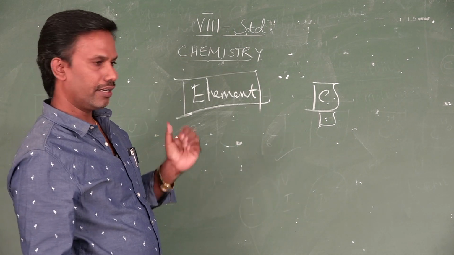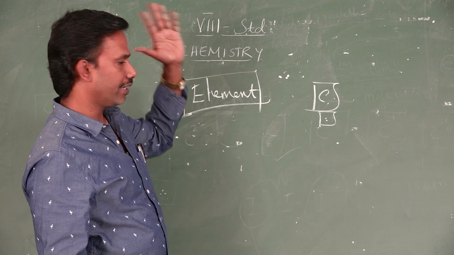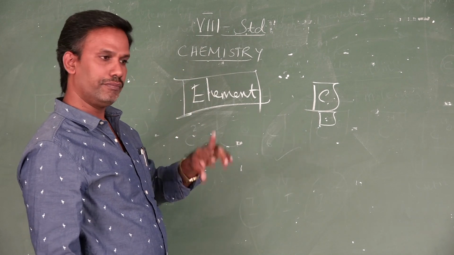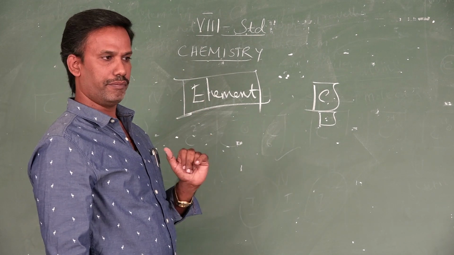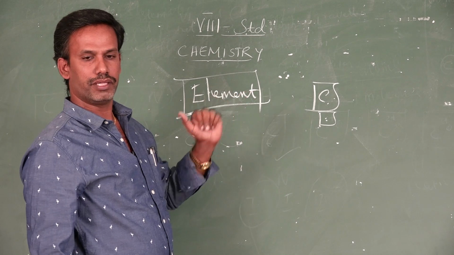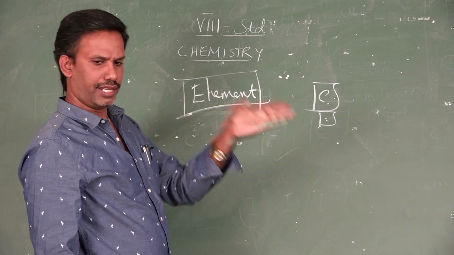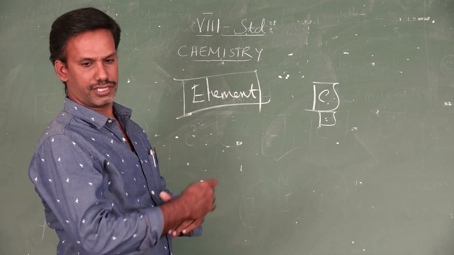Naturally, there are 118 elements now. Among them, a few are synthetically made. Many of them are naturally occurring. Let us see the details about the elements in the next lesson.